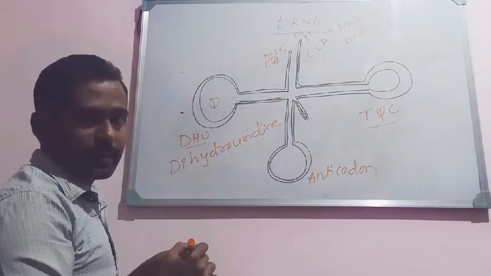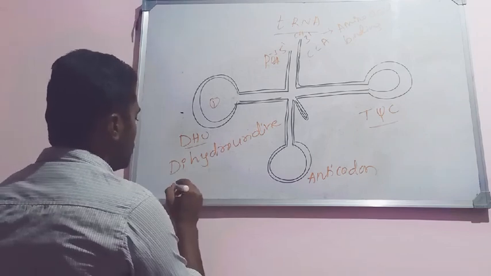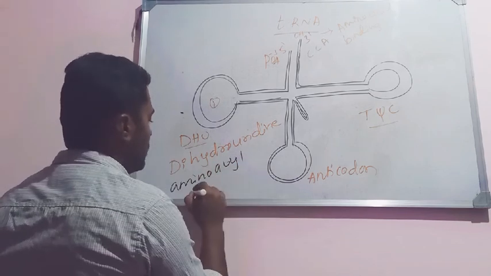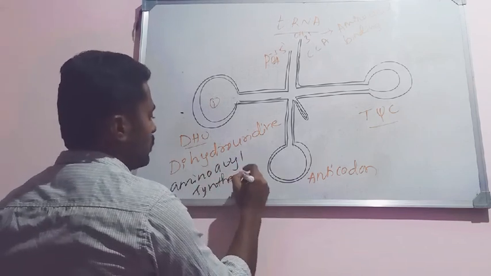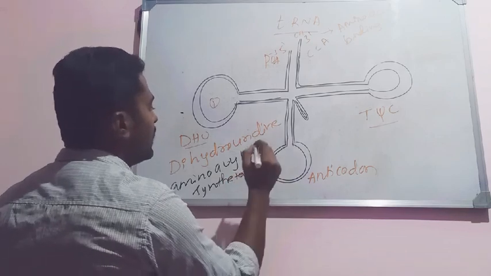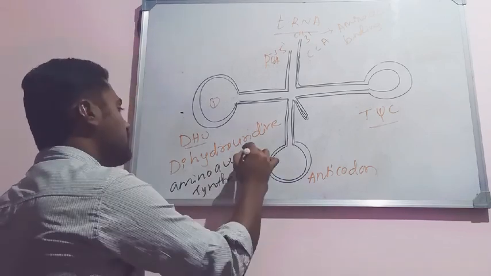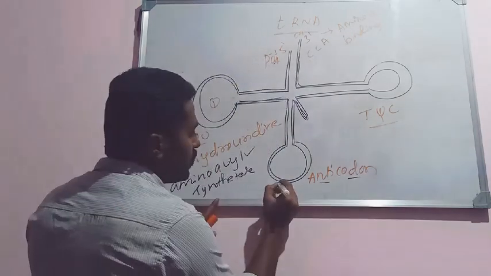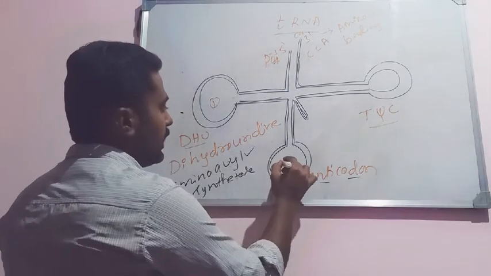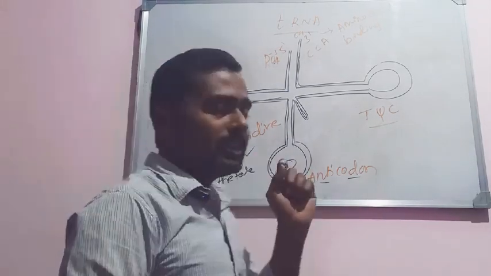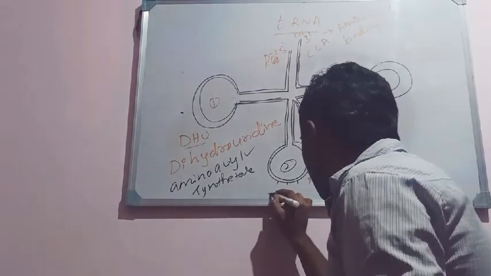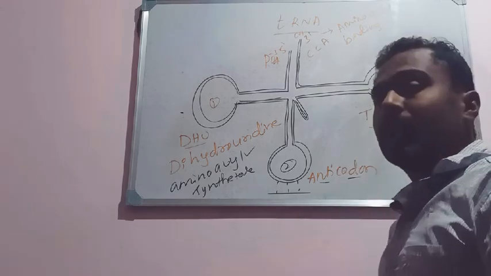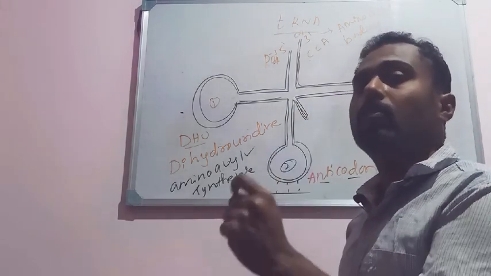DHU stands for dihydrouridine. This DHU loop end is regarded as the aminoacyl synthetase end. And see here, the anticodon loop of the tRNA, the second one, reads the codons which are found on the mRNA. The anticodon end of the tRNA is complementary to the codons found on the mRNA.